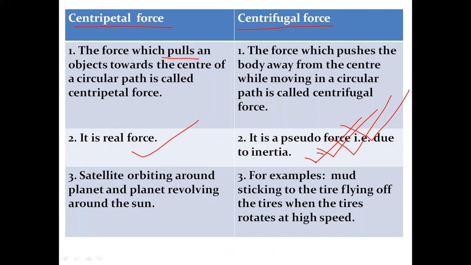From where you observe that. Examples of centripetal force are a satellite orbiting around the planet and a planet revolving around the sun. Examples of centrifugal force are mud flying off the tires when the tires rotate at a high speed.